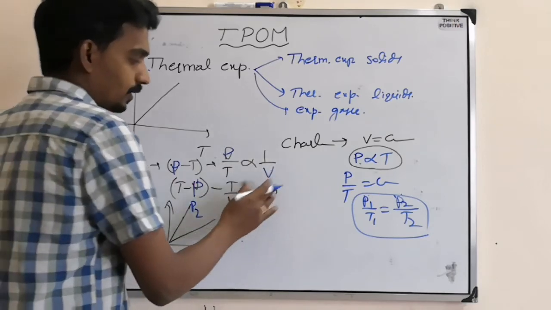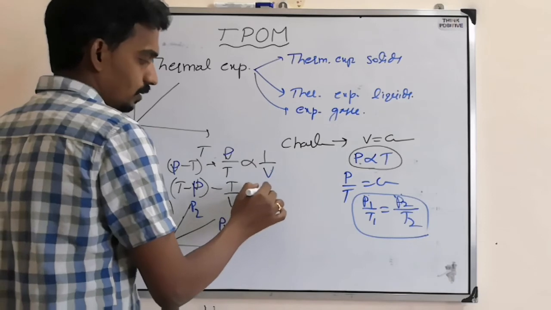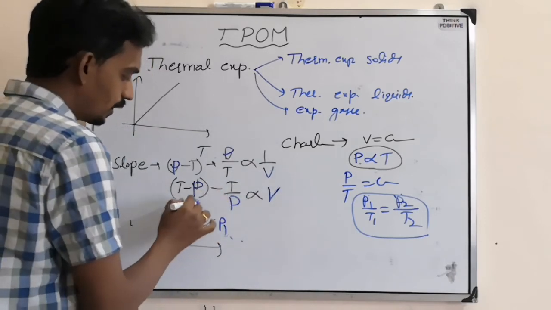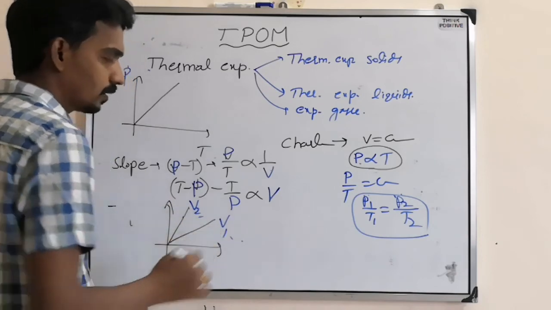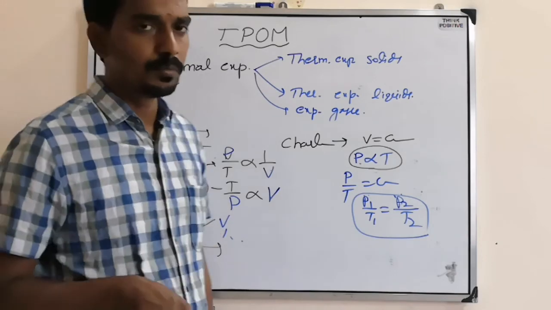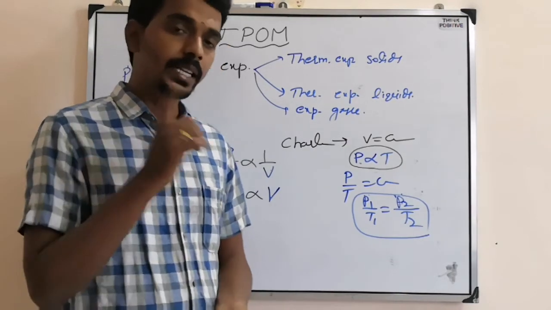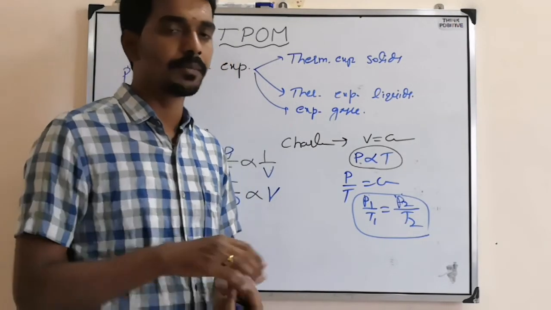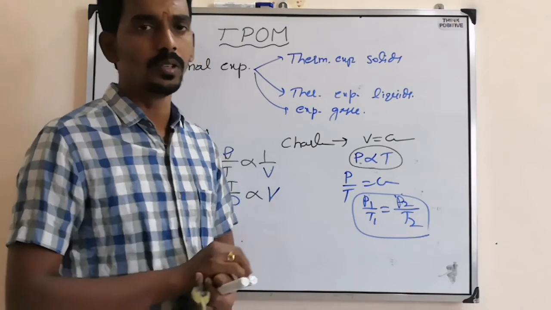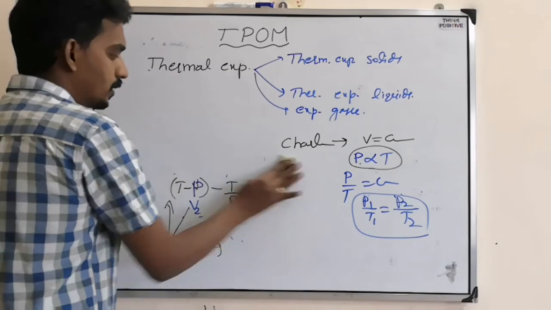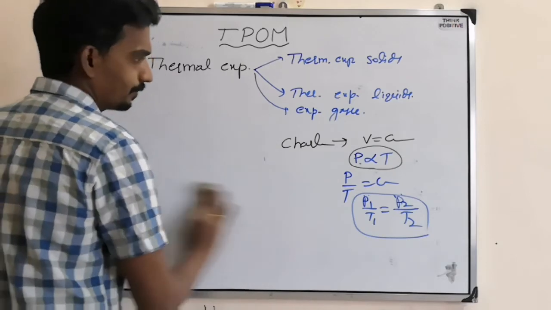Then in the TP graph, the slope is proportional to V, so here they will ask V2, V1. So at constant volume, the PT graph is a straight line passing through the origin. At constant pressure also, the VT graph is a straight line passing through the origin. So these are the 3 laws in which you can observe the change in volume.